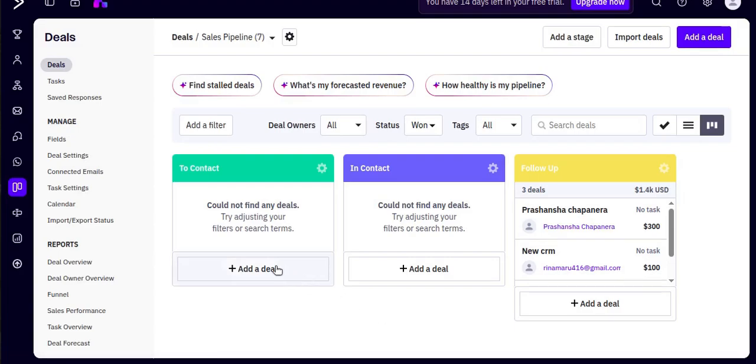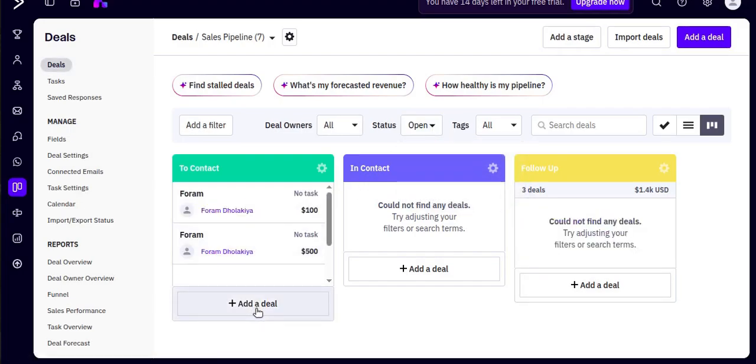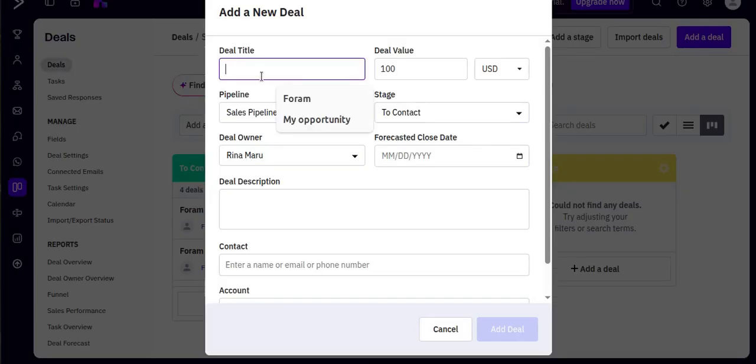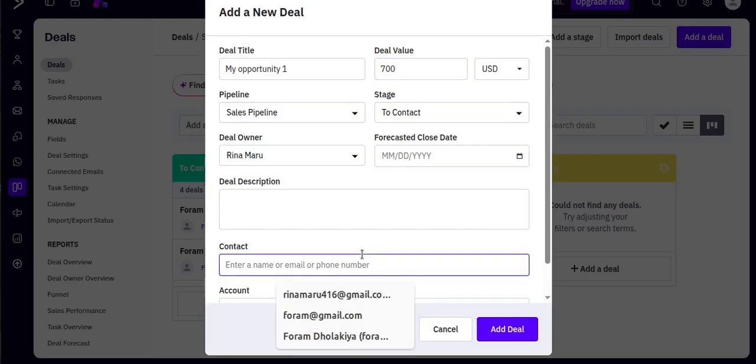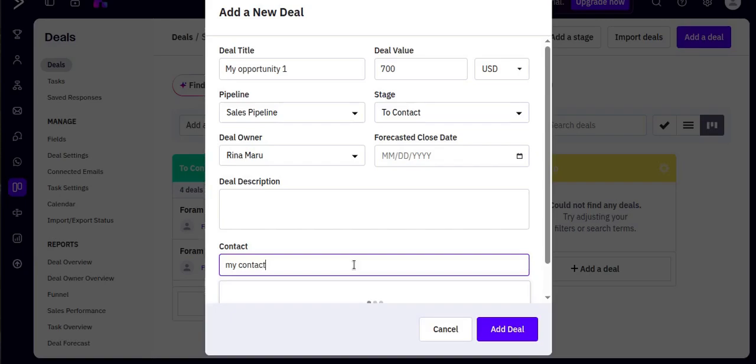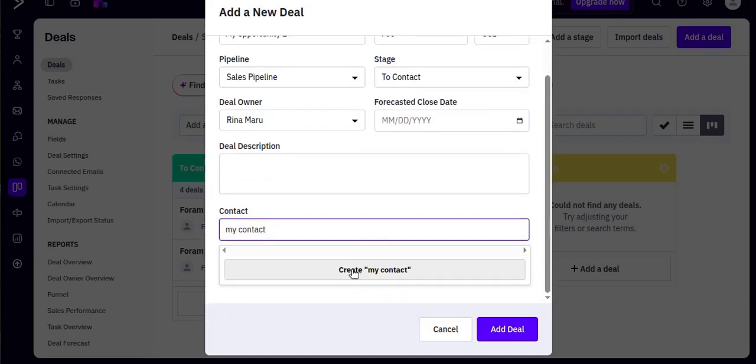Now I will create a deal from here. I will add a deal, and I will add the amount as this much.